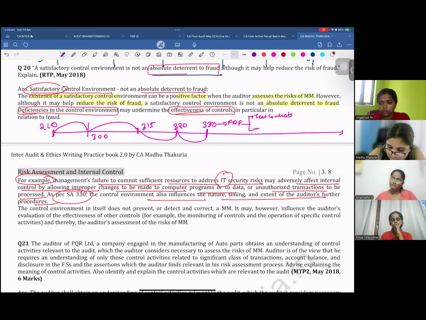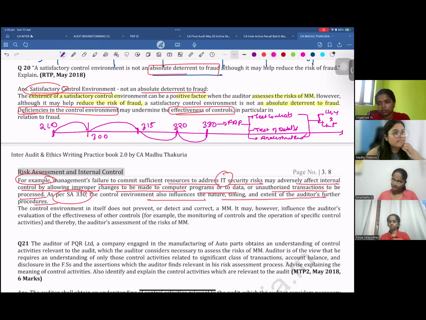You have to test details, or you will apply analytical procedures. Yes. And how do you do all this? This is explained in chapter 4 and chapter 5. They have given you the actual real life examples. How do you do the audit in different cases?